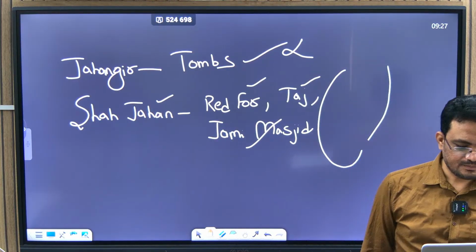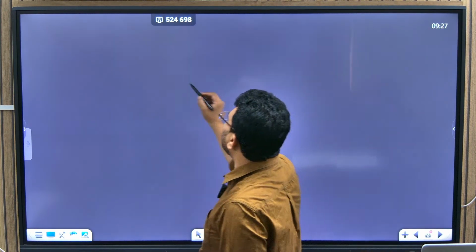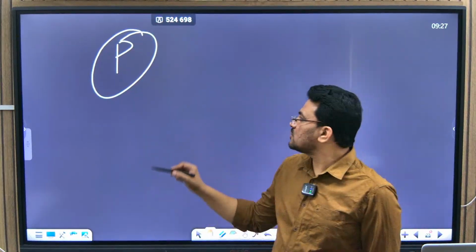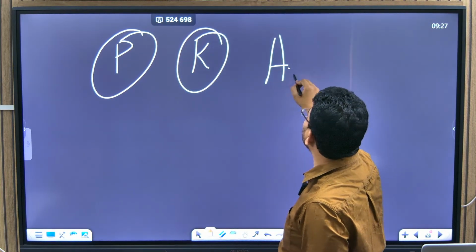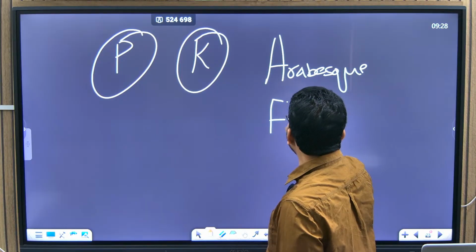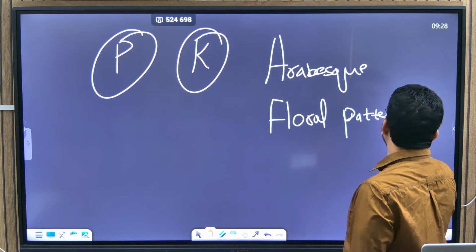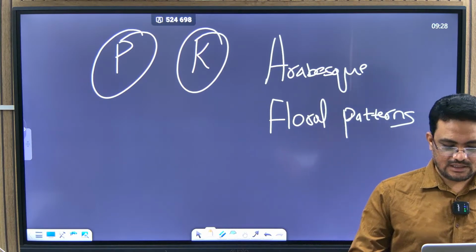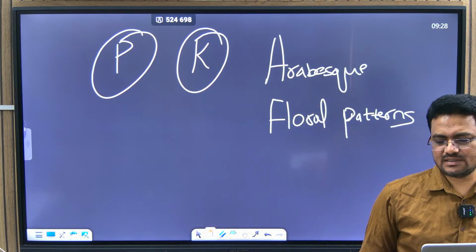Okay. So we have seen these three techniques, like Pietra Dura, meaning precious stones, and Kufic writing. The other one is the Arabesque technique, which means floral patterns on walls. So floral patterns on walls are called the arabesque technique. So this is enough. That way this chapter is done.